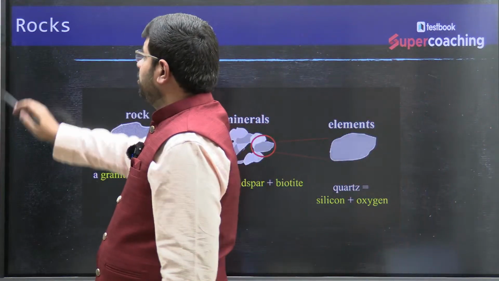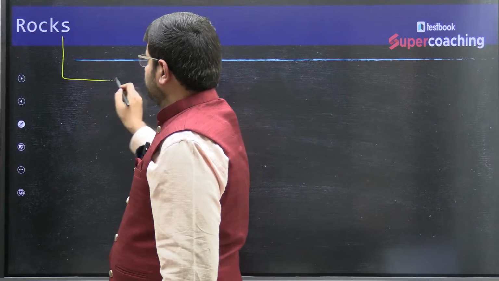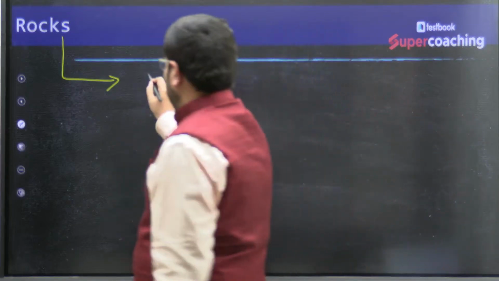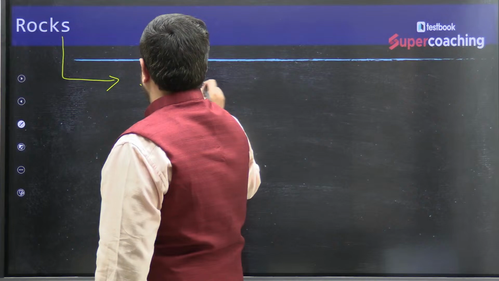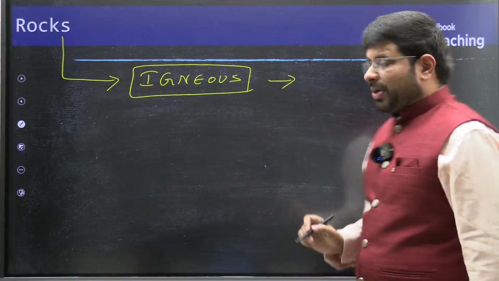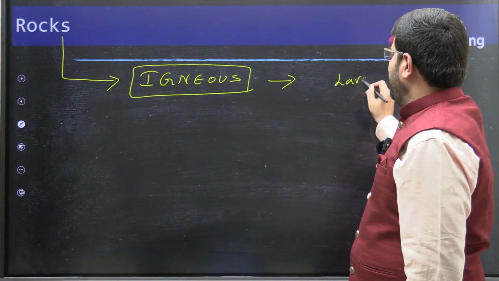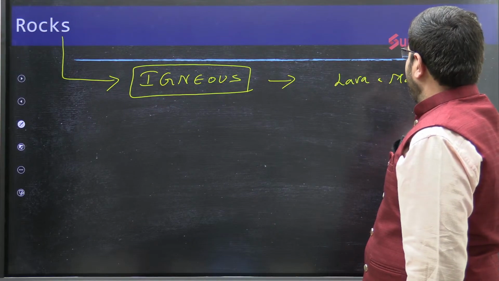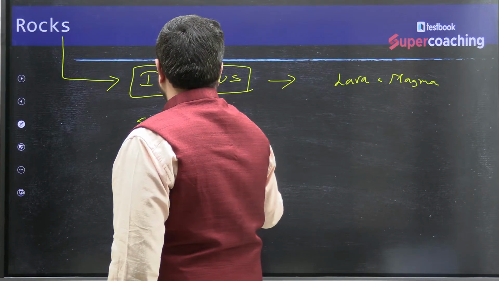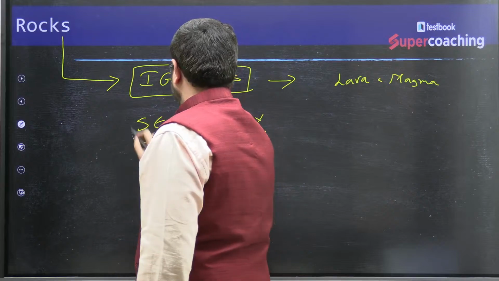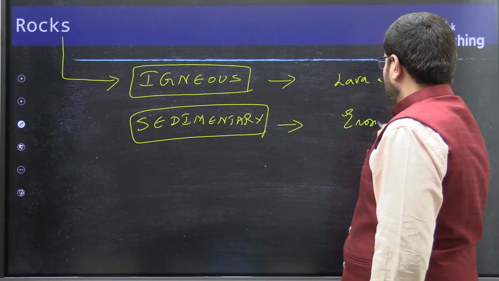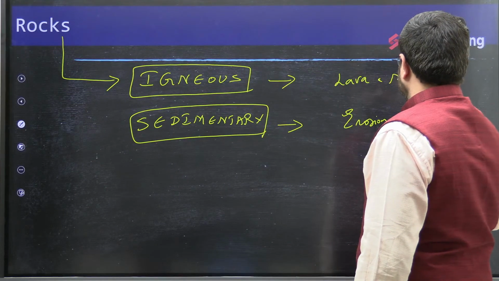So if you talk about rocks, there are three varieties of rock formations. We have the igneous rocks, which are regarded as the primary rocks, formed out of lava and magma. We have the sedimentary rocks, which are formed because of erosion and deposition. Erosion of rocks and deposition at certain places.